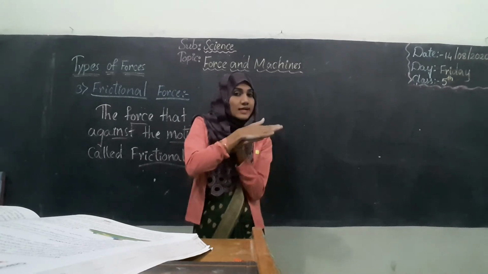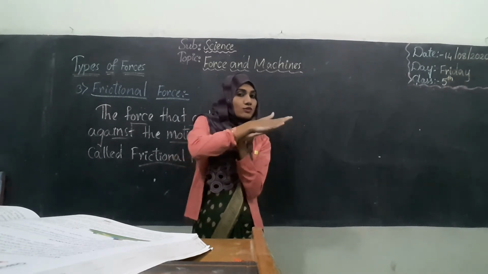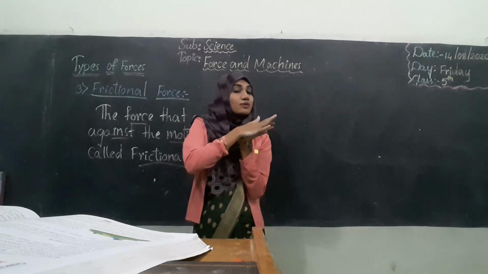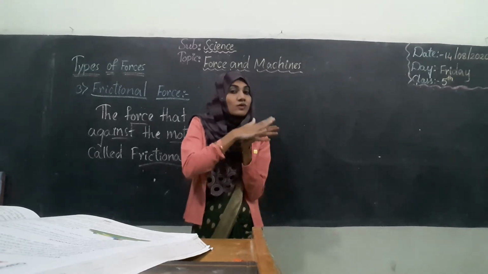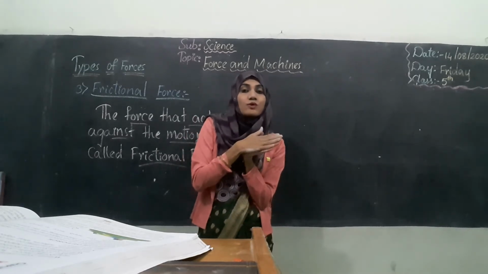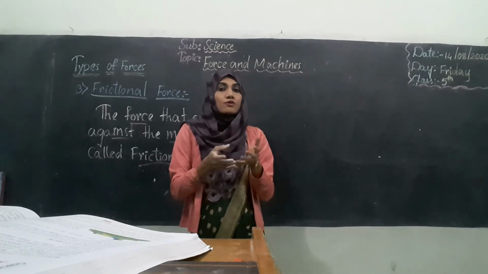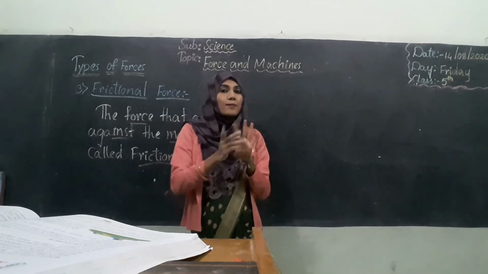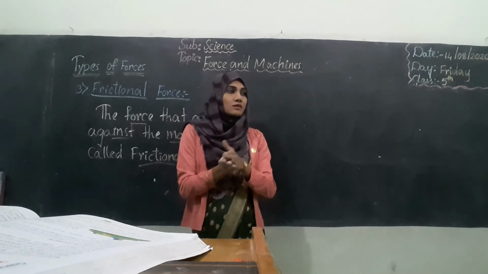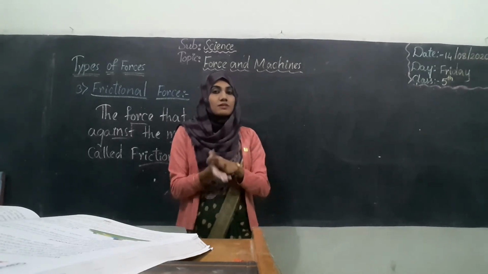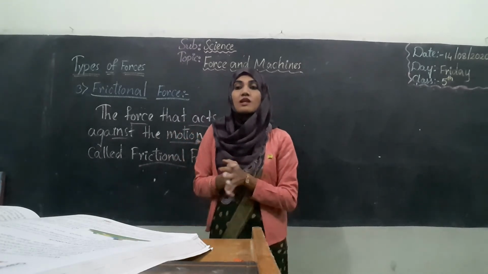Even you can do this at home. Just rub your hands like this and you can feel heat. That heat has been created because of frictional force. Any force which acts between two objects moving in opposite directions is called frictional force.